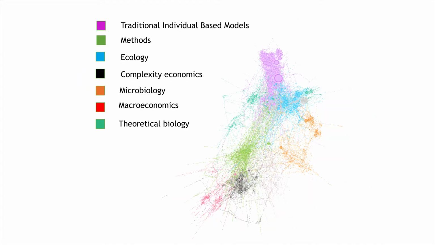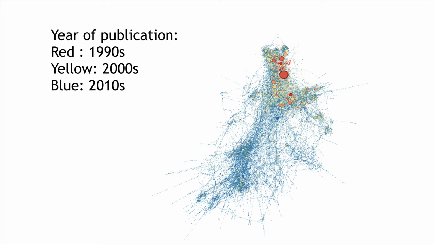We can also identify some clusters of fields of study, which are connected via publications on methods. And finally, we can see here that the most popular publications are from the early days.